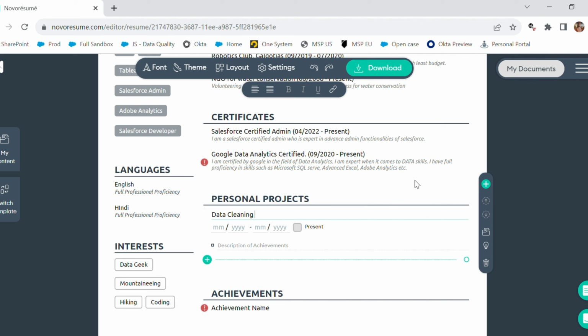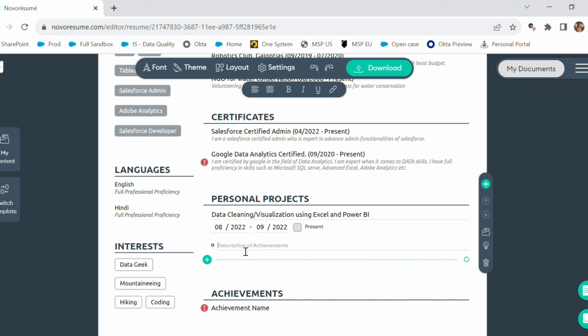Here comes the most important section of this resume, which is personal projects. Based on the personal projects, you will be either hired or not hired. So make sure you make this section a priority. Just like this, I'm adding data cleaning and visualization using Excel and Power BI. I'm applying for a role called data analysis.